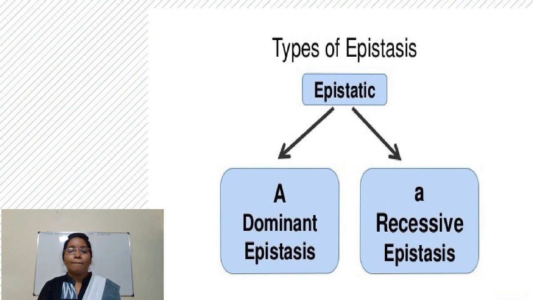Basically this epistatic gene interaction is of two types depending upon whether the gene is dominant or recessive. If the dominant gene is involved, it is called dominant epistasis, and if the recessive gene is involved, it is called recessive epistasis.